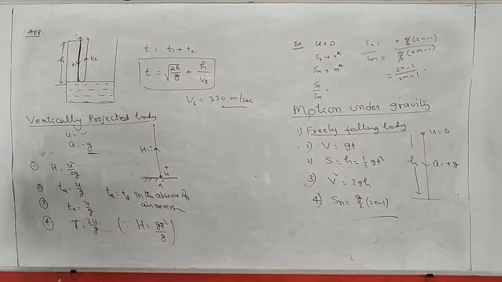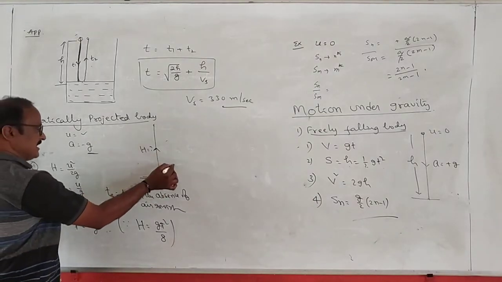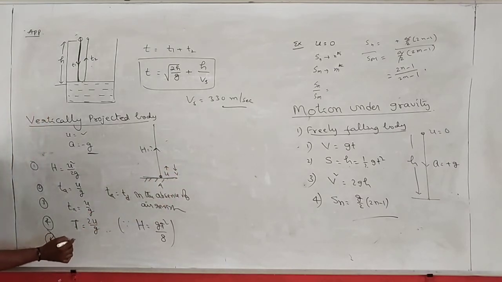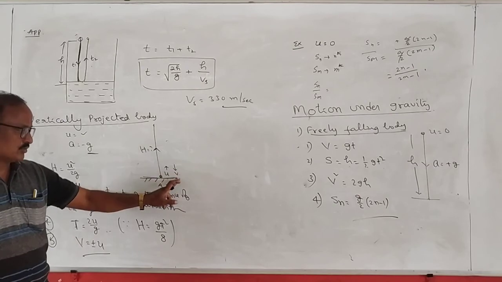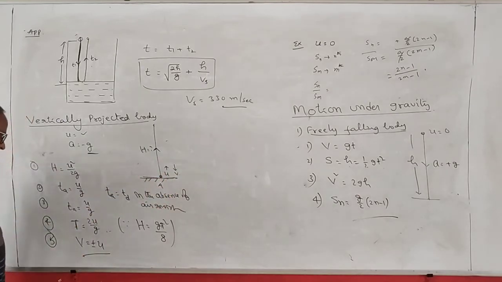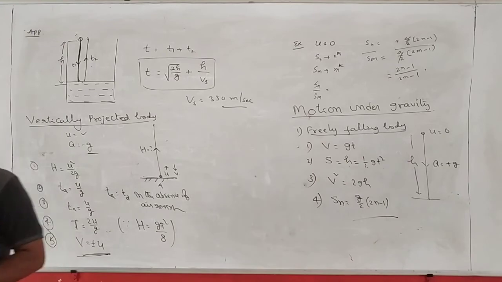Next one. Suppose a body is projected vertically upward and it reaches the ground with a velocity v. The relation between v and u is v is equal to plus or minus u. The magnitude is the same. Whether it is taken as positive or negative, v is equal to plus or minus u. These are the conditions for a vertically projected body, right?